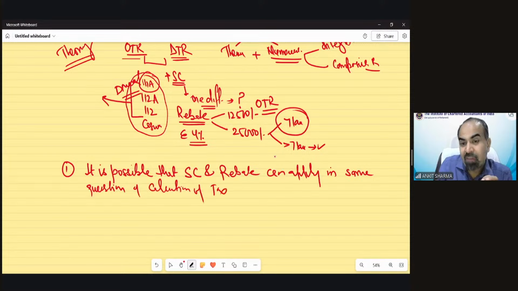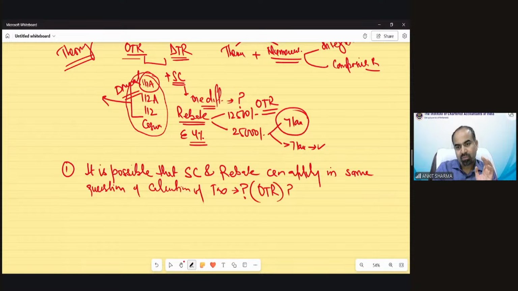Please do not give me the answer immediately, because this is not that simple a question. So is it possible that surcharge and rebate can apply in the same question for calculation of tax? Suppose it's an optional tax regime. Is it possible that in the same question, rebate is applicable and surcharge is also applicable?